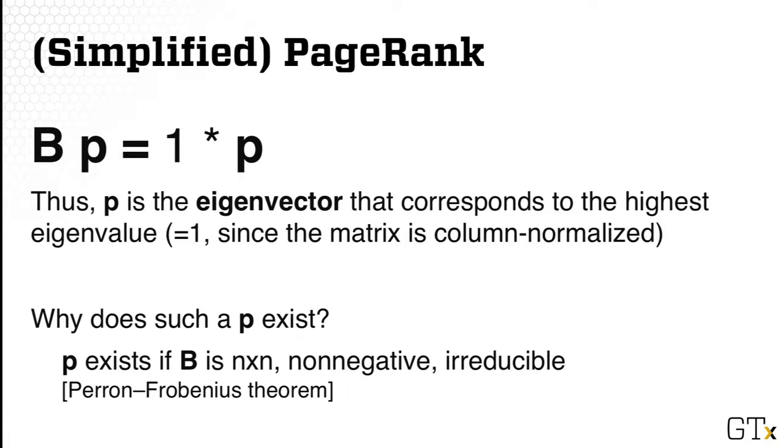So the actual theorem shows that it's guaranteed to exist. It exists as long as the matrix is n by n, which is, for our case, number of nooks by number of nooks, so the number of columns and rows are the same. As long as that matrix is non-negative, which it also satisfies, right? Because that's the probability of going from one nook to the other, which is guaranteed to be non-negative. And the third one is irreducible. We haven't really discussed this yet, but we are going to very shortly. So what this theorem says is, as long as all these conditions are satisfied, then we're guaranteed to be able to find p, which is great.